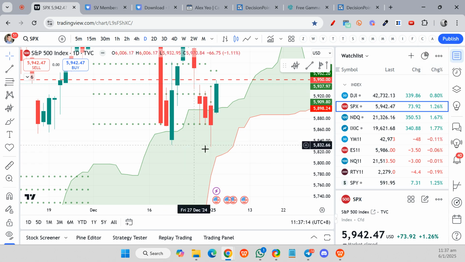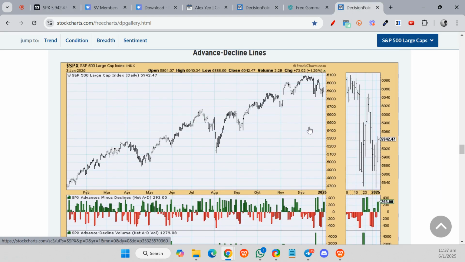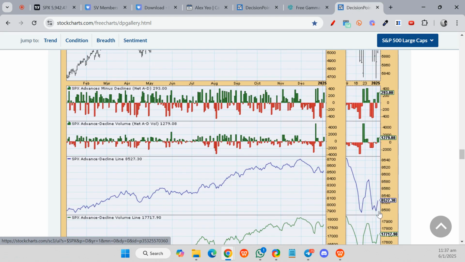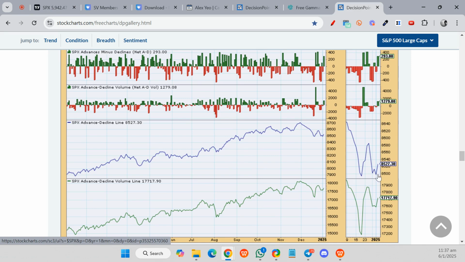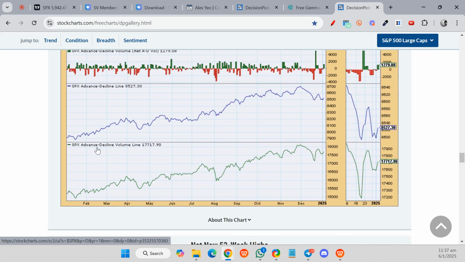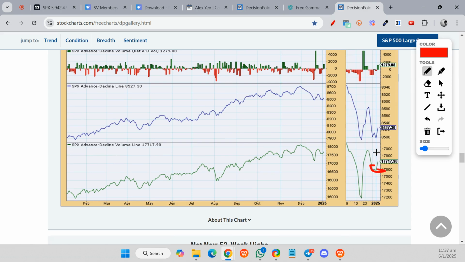You can see that this advance decline line did not really make a lower low. That is a positive sign. And the advance decline AD volume is actually making a higher high. So that is a positive side of things.